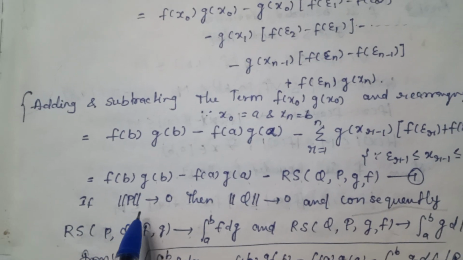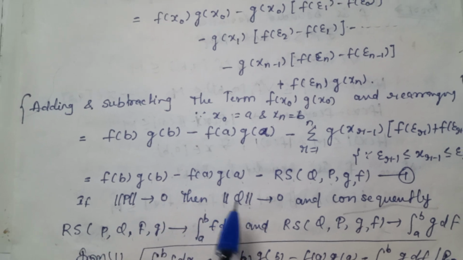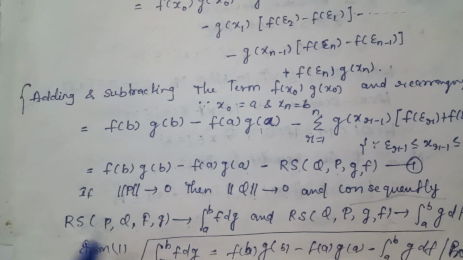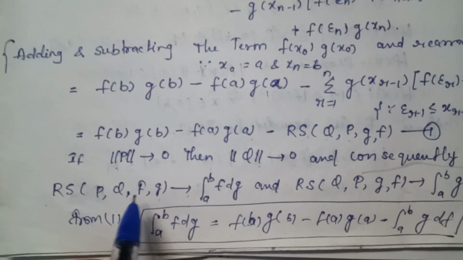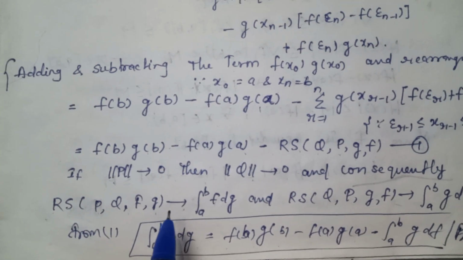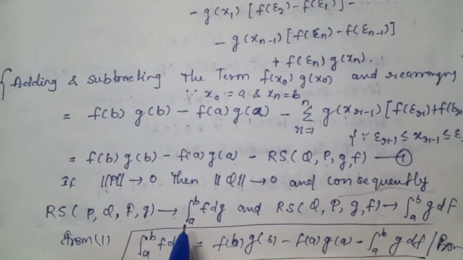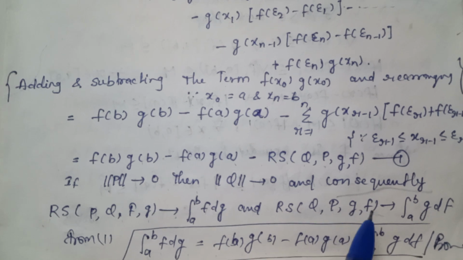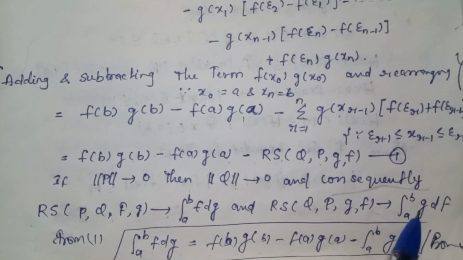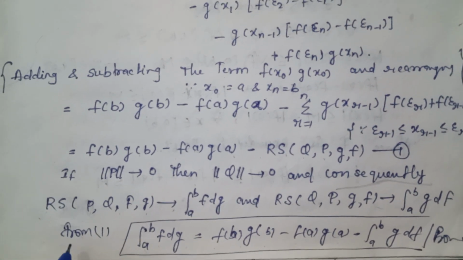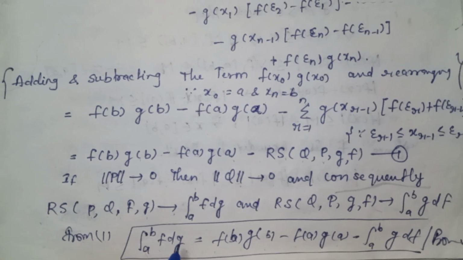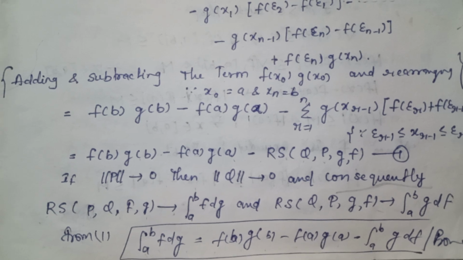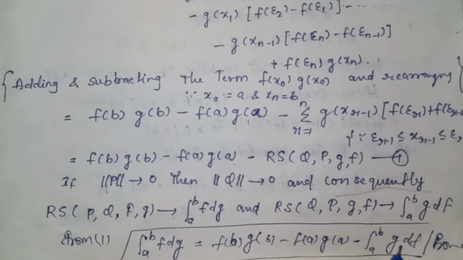If the norm of P tends to 0 and the norm of Q tends to 0, and consequently RS(P, Q, f, g) tends to the integral from a to b of f dg, and RS(Q, P, g, f) tends to the integral from a to b of g df. So now from equation 1, the integral from a to b of f dg is equal to f(b)g(b) minus f(a)g(a) minus the integral from a to b of g df.